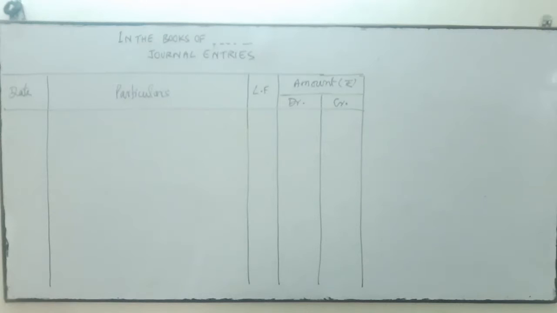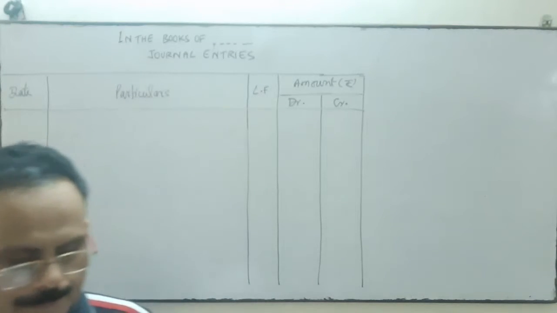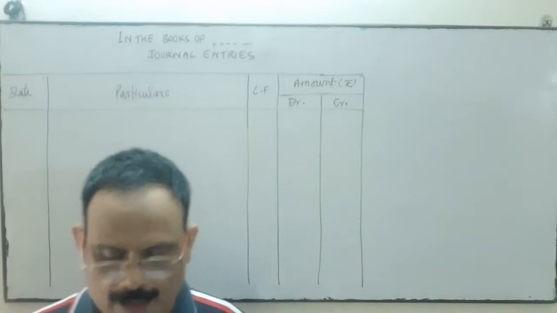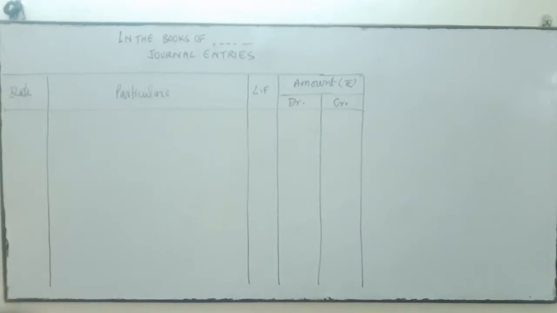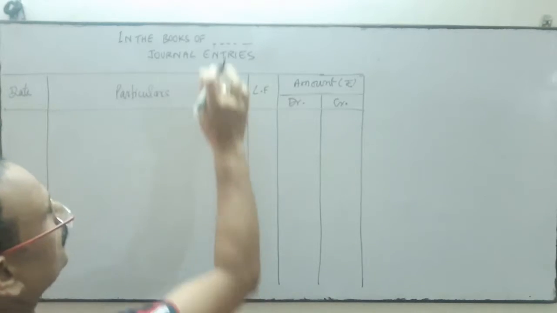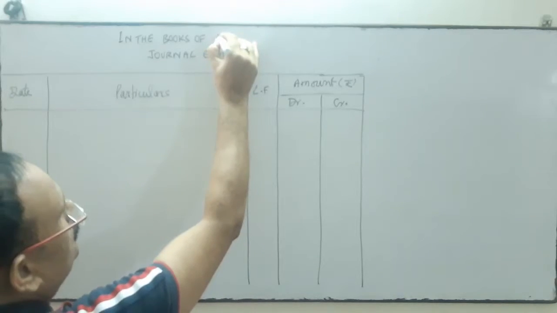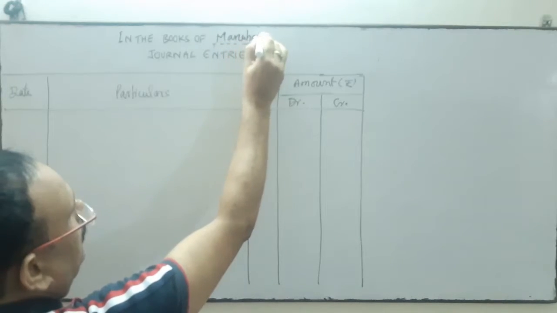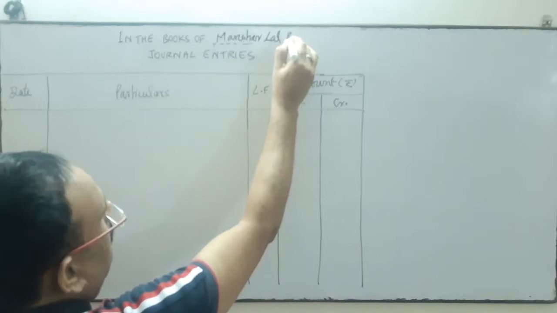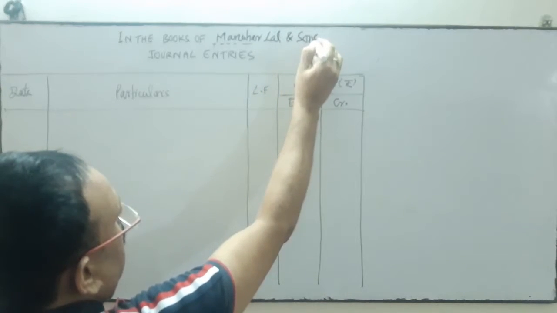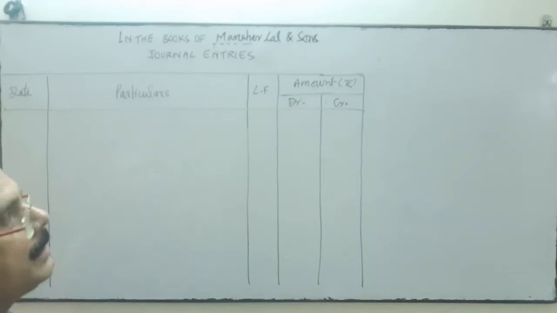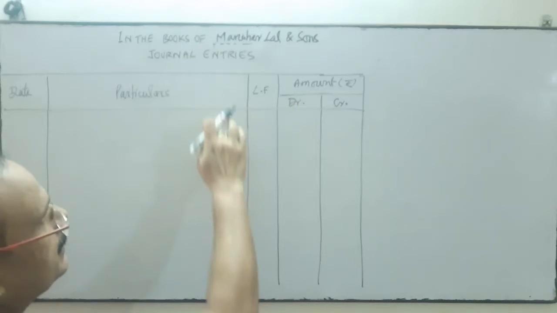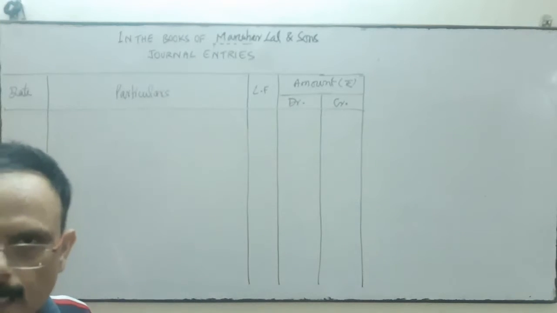So first transaction is: enter the following transactions in the journal of Manohar Lal and Sons. First of all we'll write in the books of Messrs. Manohar Lal and Sons. We are going to record the transaction in the books of Manohar Lal and Sons.